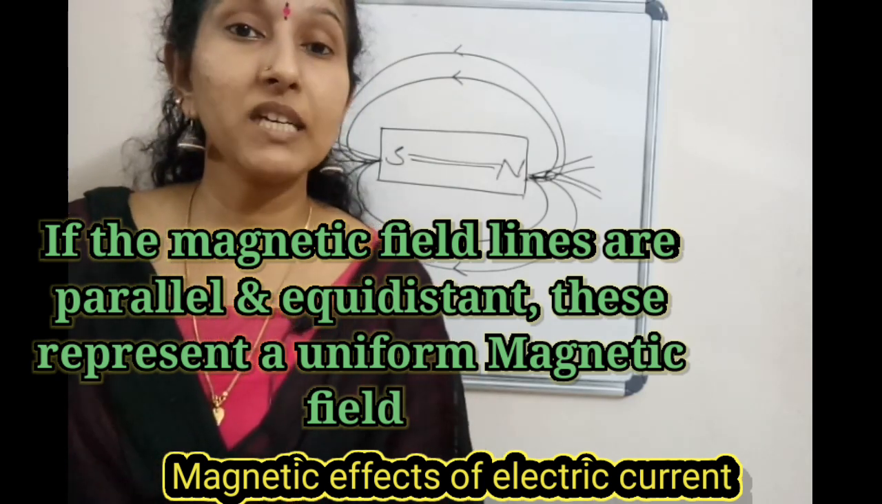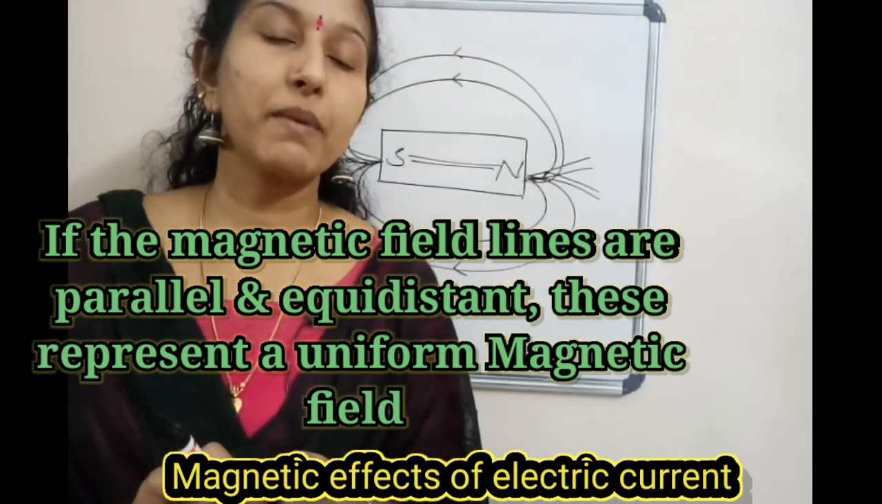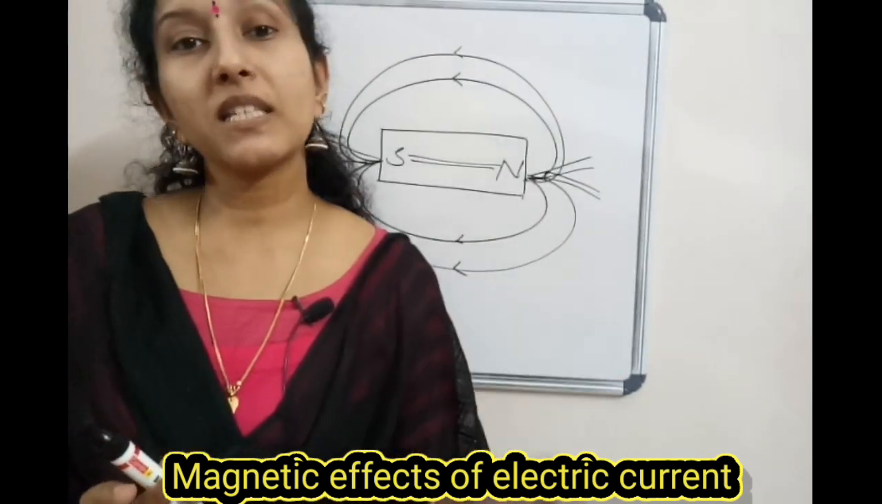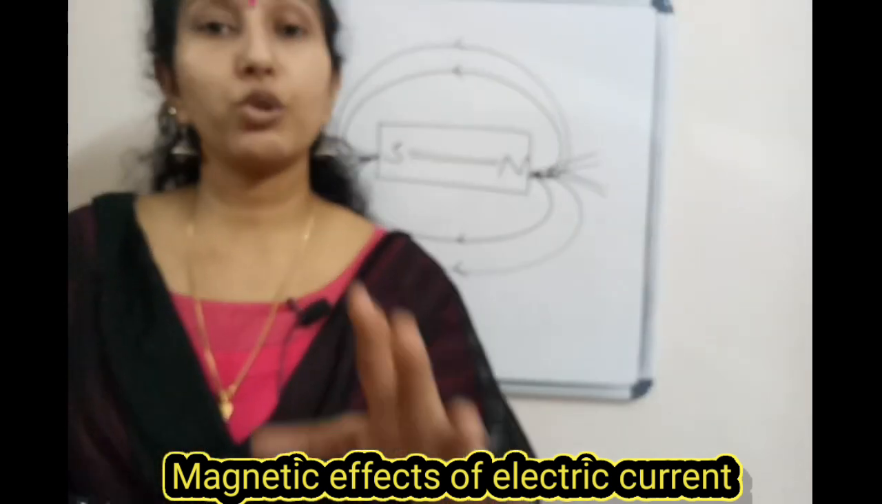So what are the properties? The magnetic field lines emerge from the north, merge at the south, and inside it is south to north.